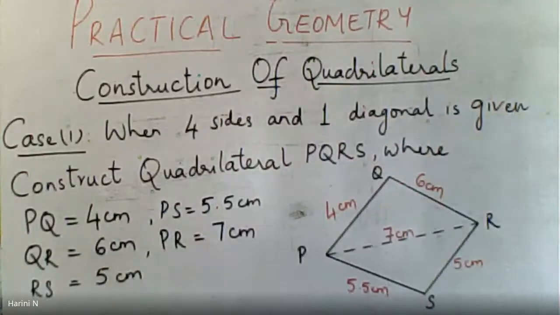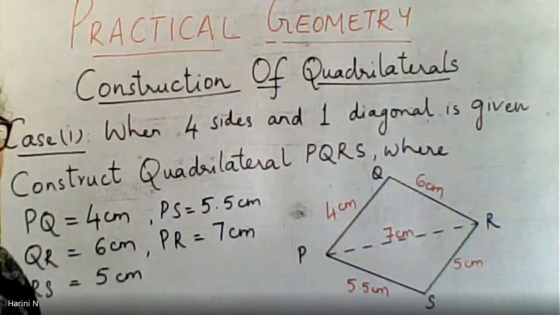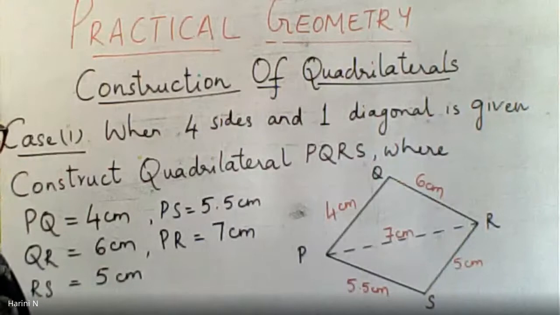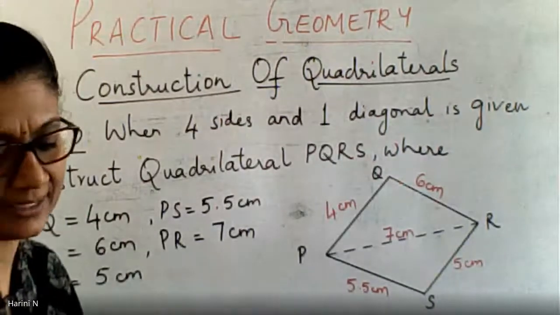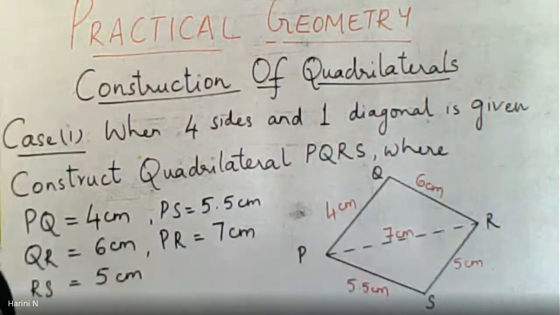Ma'am, are you going to share the page of the record? I will tell you later on. Because the measurements I have changed this year, I can't directly share it. That page will have a different quadrilateral. So we will write it, don't worry. You can wait. The ruled side, don't worry about it.